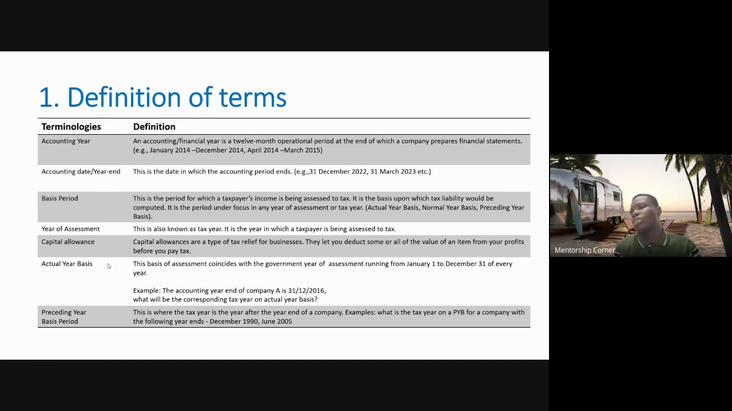And under the tax system in Nigeria, we have what we call the actual year basis, the normal year basis, and the preceding year basis. These are further defined under this definition of terms.